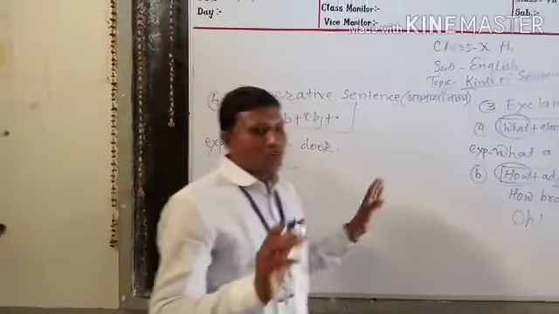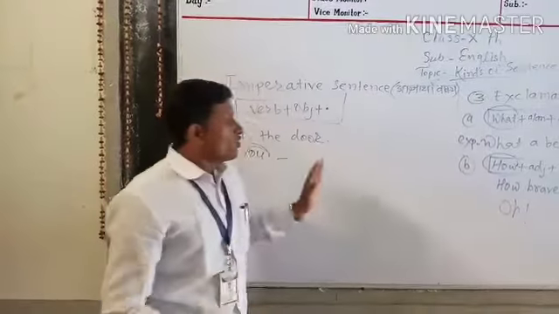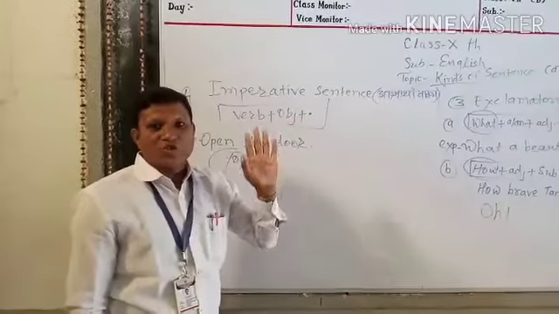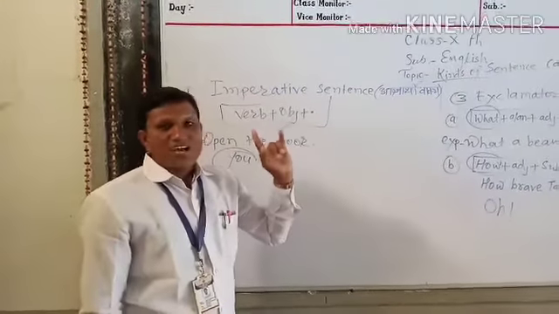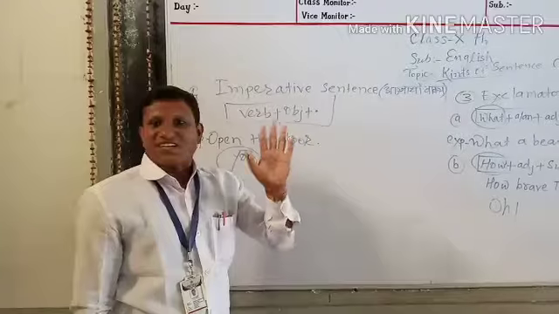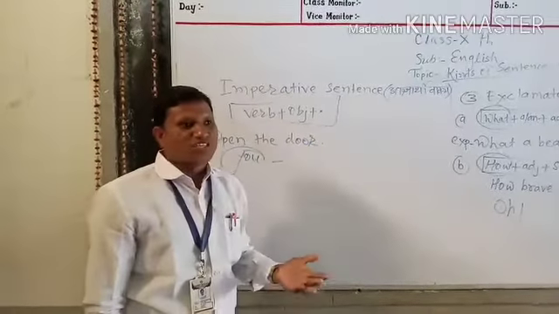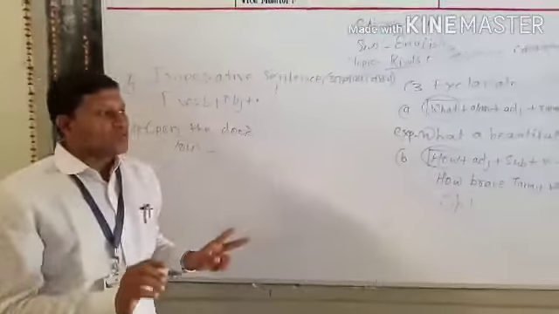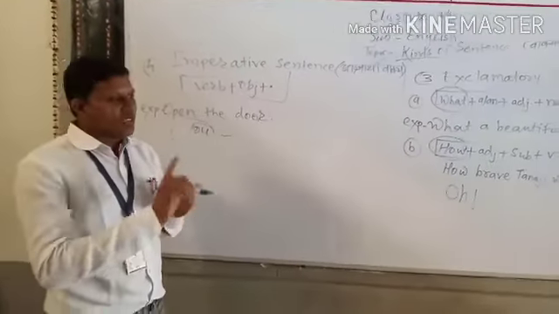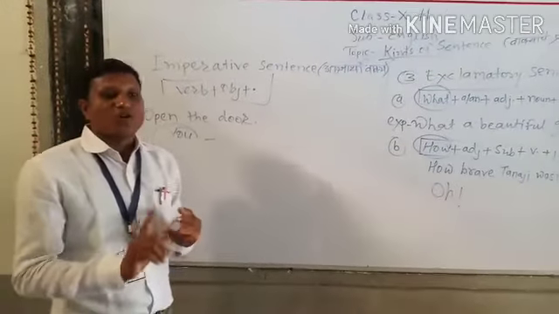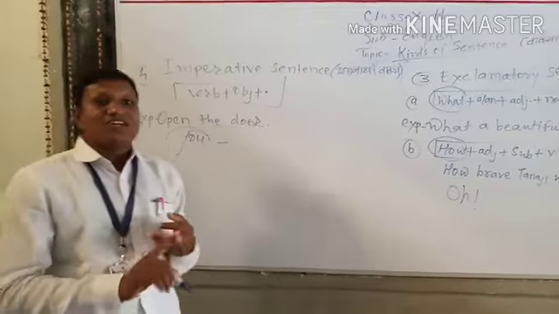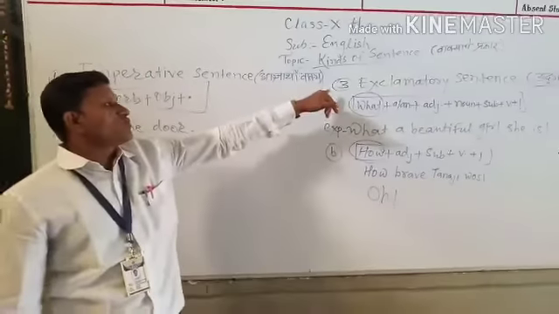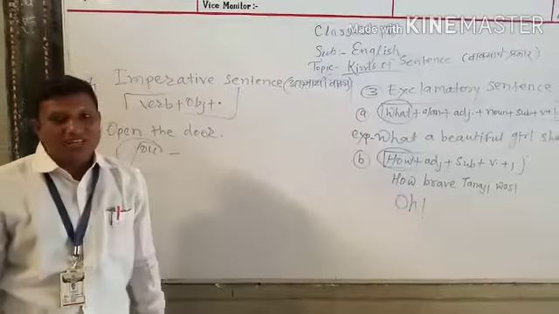In this way, today we learned the four kinds of sentences. First is the assertive sentence, and the assertive sentence has also two types: first is affirmative sentence and second is negative. The second type of sentence is the interrogative sentence, and the interrogative sentence has also two types: first is WH word, beginning with the WH words, and second is verbal type, or we can say the yes/no type. The third is the exclamatory sentence.